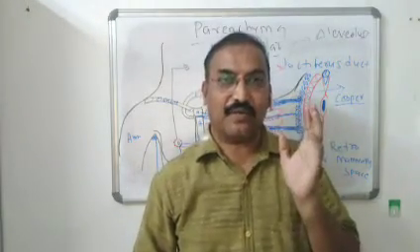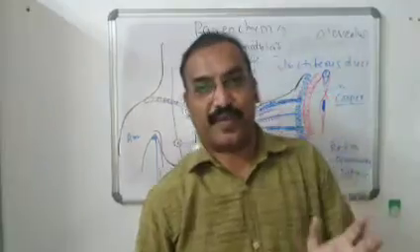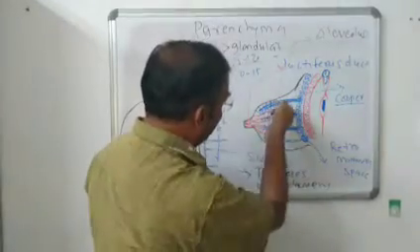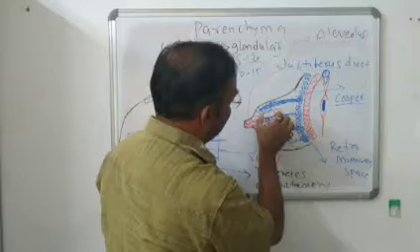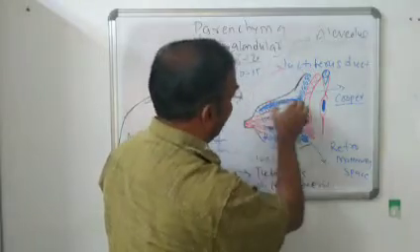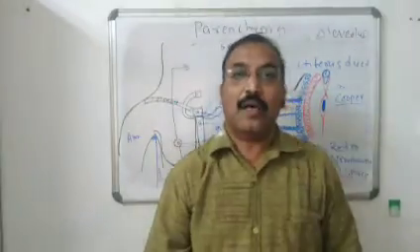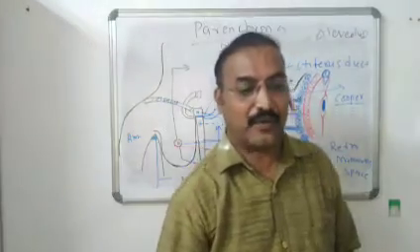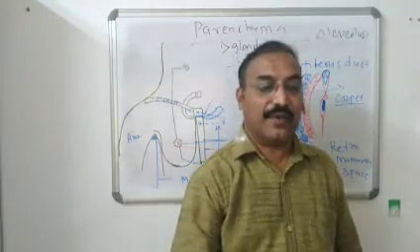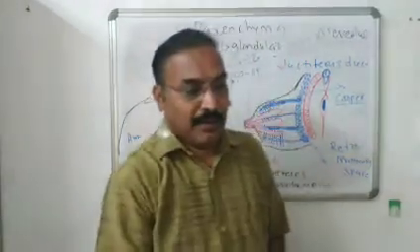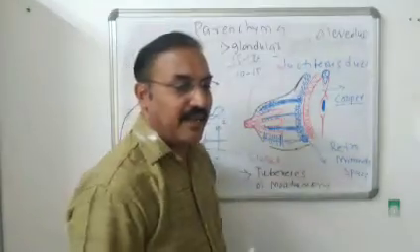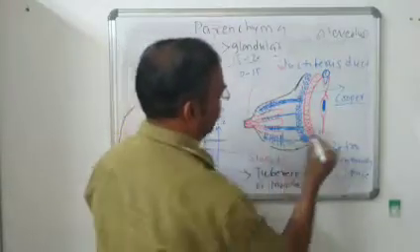So that band provides support to the breast. Anteriorly it is attached to the innermost margin of the breast as well as the lactiferous gland, and posteriorly it is attached to the pectoral fascia as well as the pectoral muscle. So that is the ligament of Cooper. Then another structure present there is interlobar fibrous tissue.